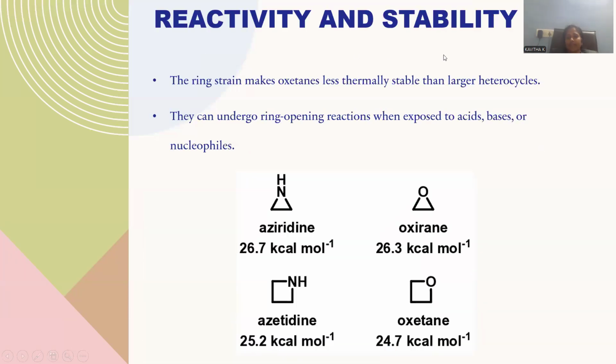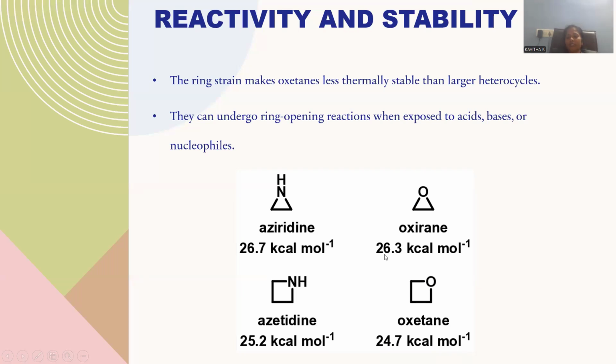Let me go with the reactivity and stability. If you observe all the molecules, three-membered heterocyclics and four-membered heterocyclics were compared, so the ring strain of this oxygen molecule in comparison to the three-membered and four-membered nitrogen atom is somewhat less, so its reactivity is somewhat less in comparison to the three-membered heterocyclics, because ring strain we calculate in terms of kilocalories per mole, and it is taken as 24.7 kilocalories per mole for the oxygen molecule.